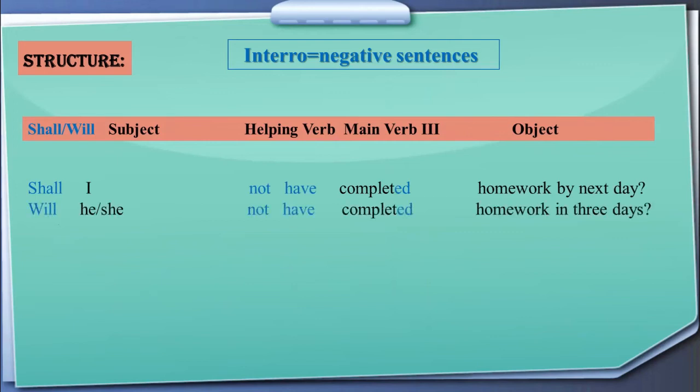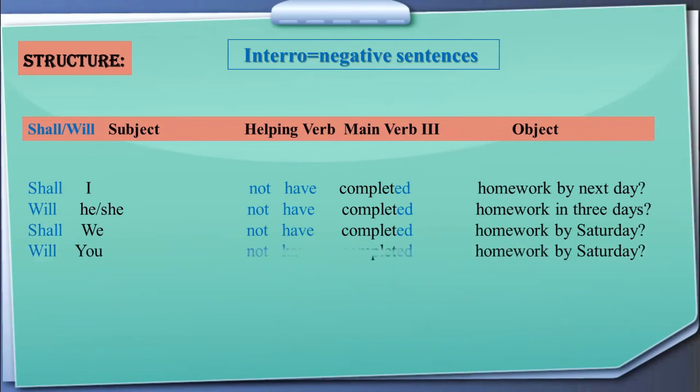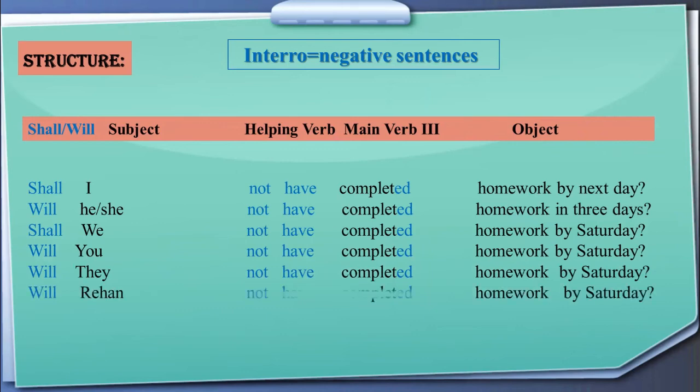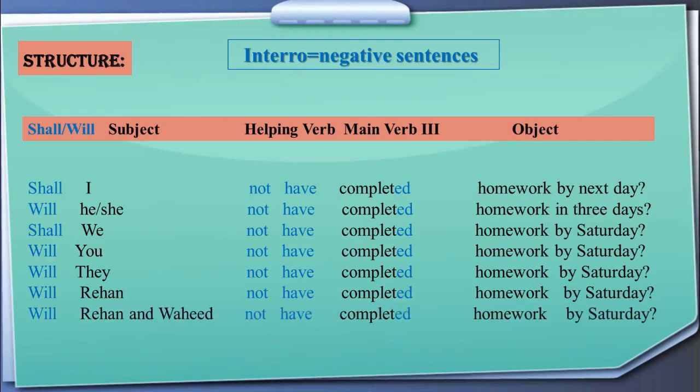Will he or she not have completed homework in 3 days? Shall we not have completed homework by Saturday? Will you not have completed homework by Saturday? Will they not have completed homework by Saturday? Will Rehan not have completed homework by Saturday? And will Rehan and Wahid not have completed homework by Saturday? So this is how we are going to make interrogative sentences in future perfect tense.